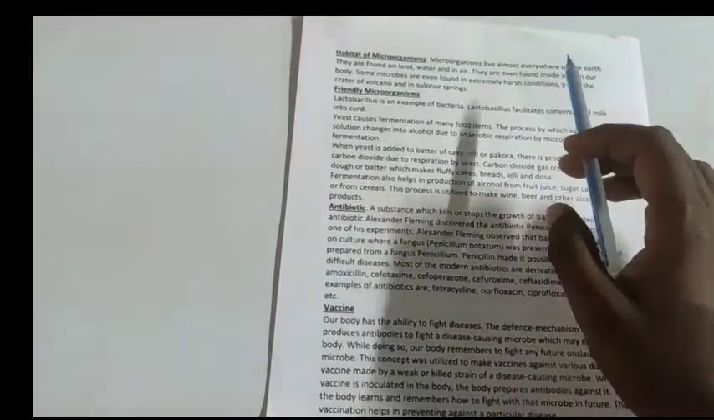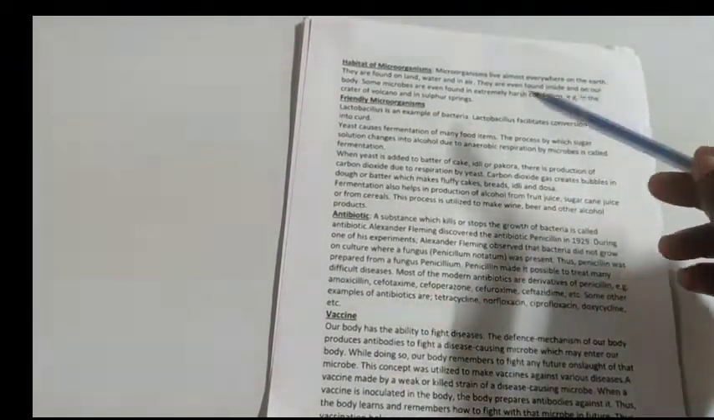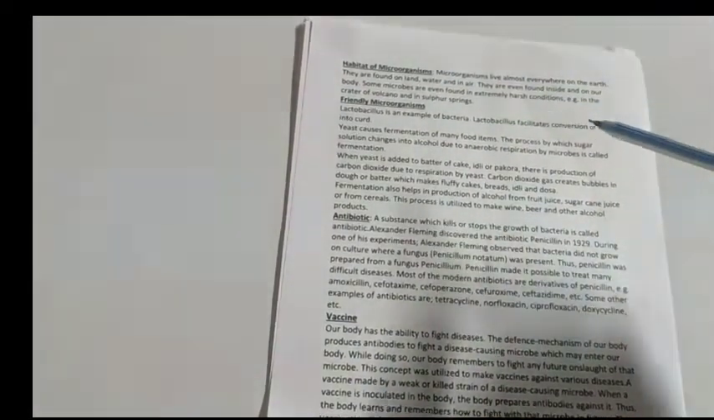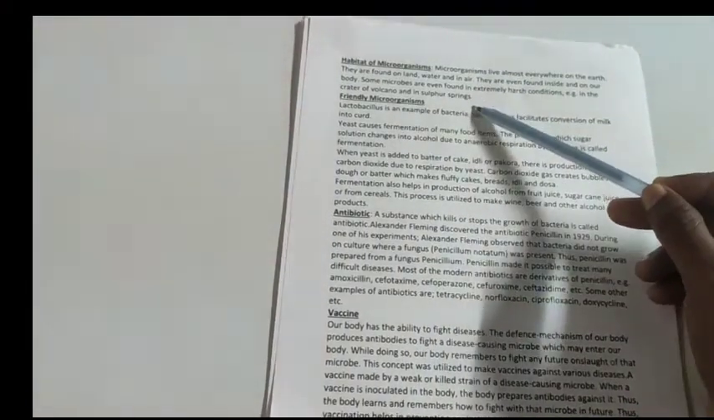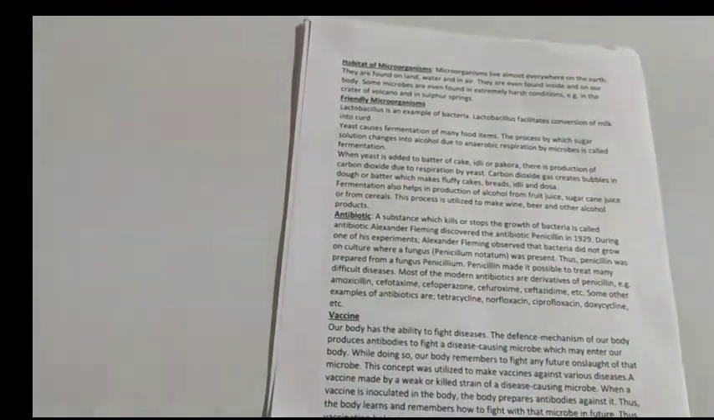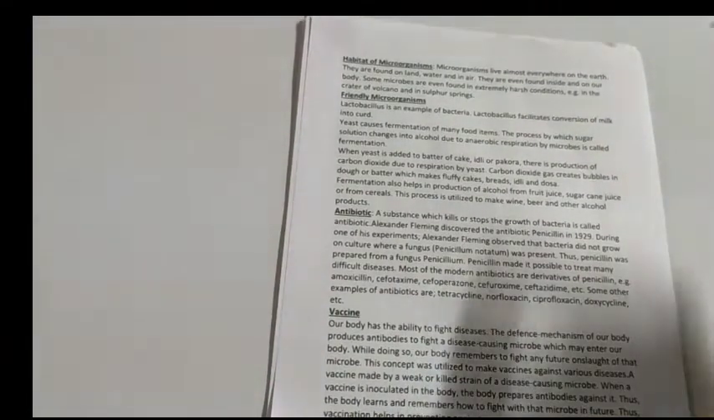Next topic is the habitat of microorganisms. Microorganisms live almost everywhere on the earth. They are found in land, water and air. They are even found inside our body. Some microorganisms are found in very harsh conditions, too hot or too cold, for example in craters of volcanoes and sulfur springs. So these microorganisms live everywhere on this earth.